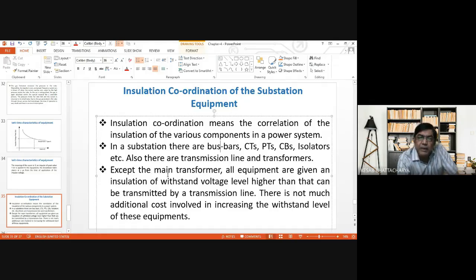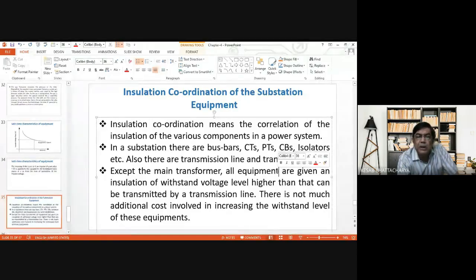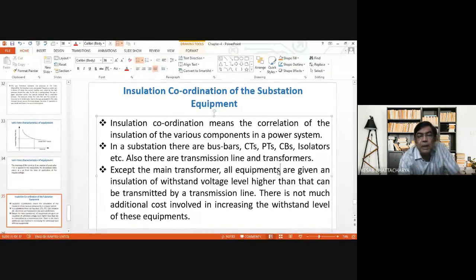Now, except the main transformer, all equipments are given an insulation withstand level higher than that can be transmitted by a transmission line. What does it mean? Now, the main transformer being very costly equipment, it is provided its own dedicated protective